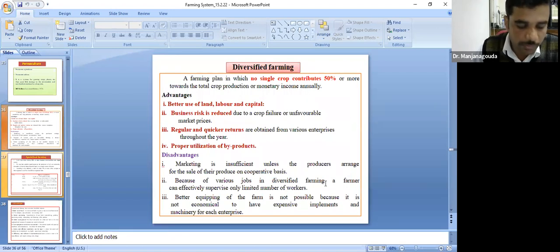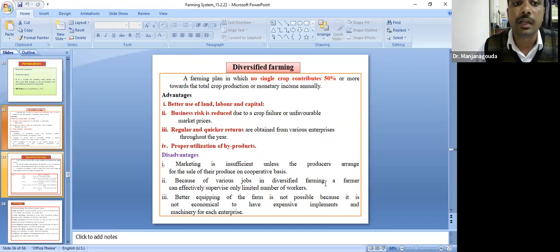Some of the different farming systems: diversified farming. What do you mean by diversified farming? A farming in which income from a single enterprise is less than 50%. That is, a farm plan in which no single crop contributes 50% or more towards the total crop production and monetary income annually.